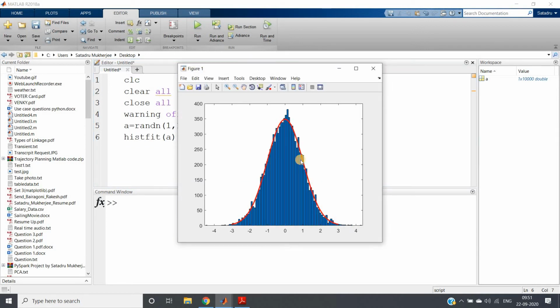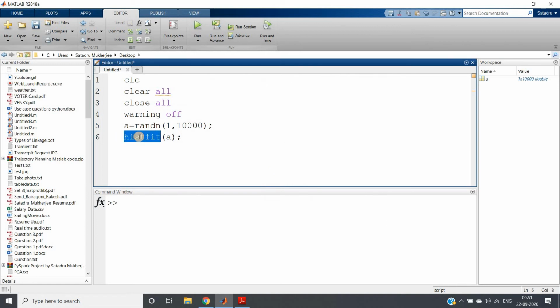Beautifully, we are getting the distribution of the histogram. And you can see this red curve fitted part, it is following a Gaussian distribution. So this is how to get the distribution or shape of a histogram in MATLAB. The command is histfit.